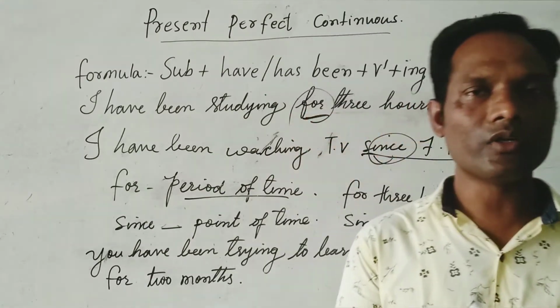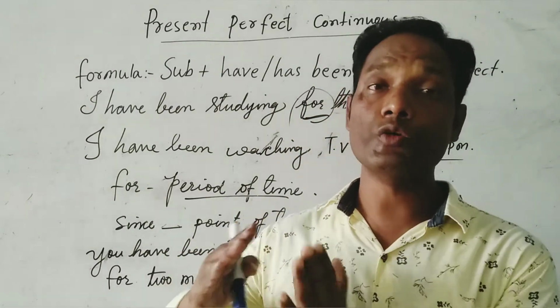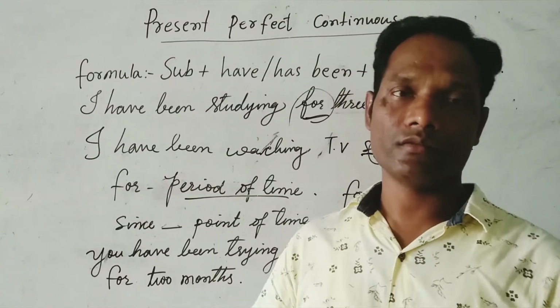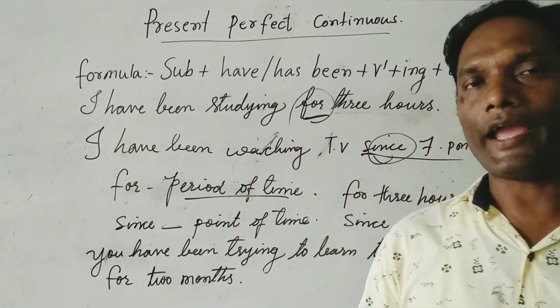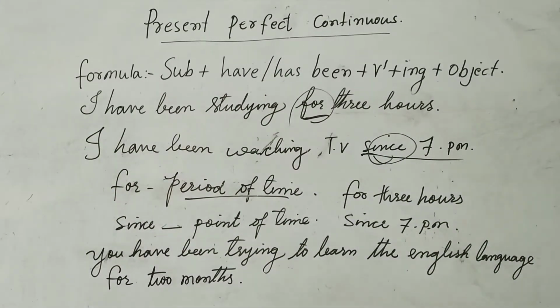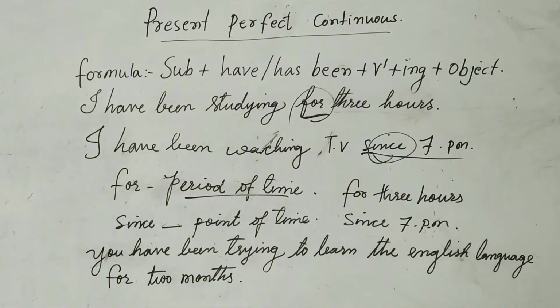How many months passed? 2 months completed. Still you are learning the English language. These are present perfect continuous tense sentences I have given you, so please concentrate on the study and the classes that I have taken for you.